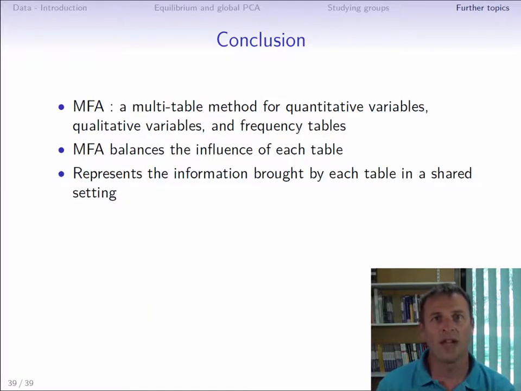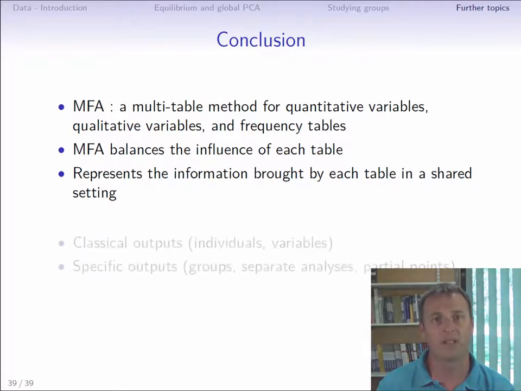So let's conclude. MFA is a multi-table method useful for analyzing tables with the same rows. The groups, or tables, must have quantitative or qualitative variables or represent frequency tables. What MFA does well is to balance the influence of each group, then represent the information provided by each group in a shared frame of reference.